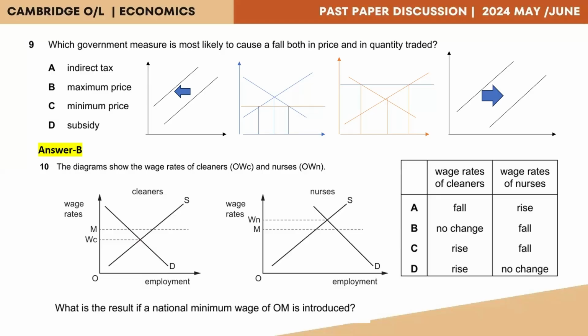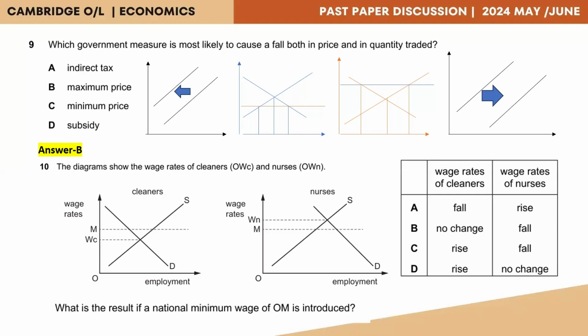Now let's take a look at question 10. The diagrams show the wage rates of cleaners, OWC, and nurses, OWN. So we have the first diagram for cleaners, the second diagram for nurses. The question is, what is the result if a national minimum wage of OM is introduced? Let us take a look at each of the diagrams. The first diagram for cleaners shows equilibrium where the demand and the supply curves meet at WC.